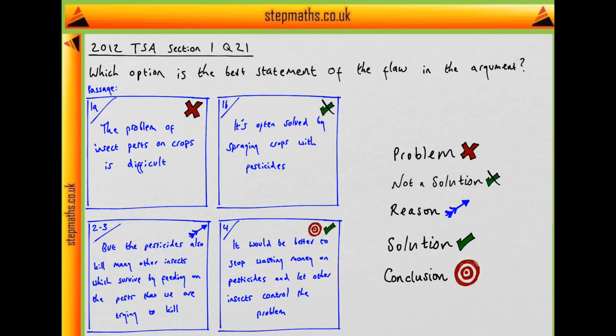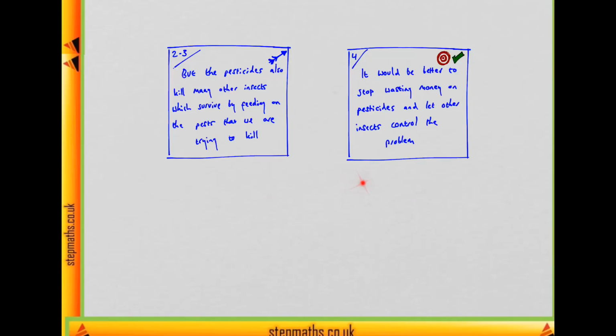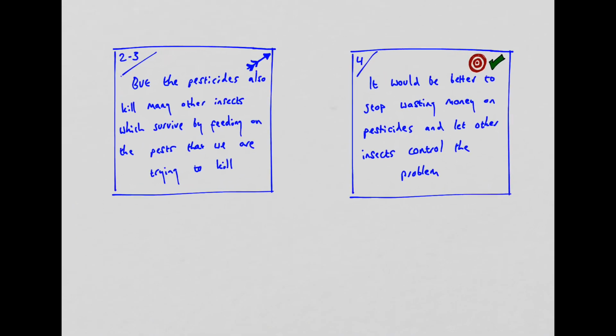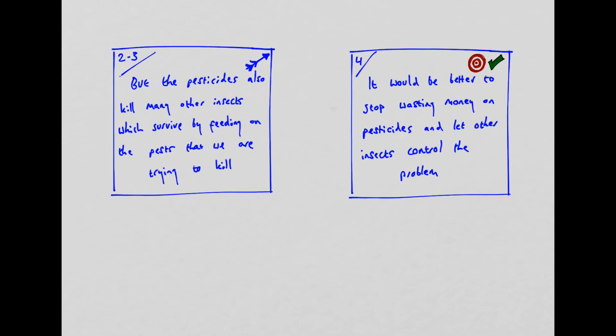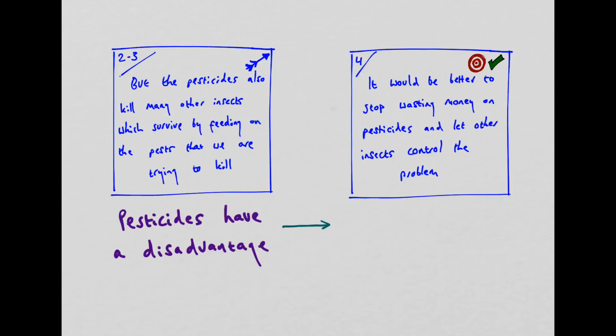Now, every argument consists in a set of reasons and a conclusion. So it's on these two boxes at the bottom which we want to focus. So I've isolated these two boxes, and let's see what each is saying in simple form. Well, what's the reason saying? Essentially, it's saying this: pesticides have a disadvantage. There's a bit more detail, but this simple approach allows us to grasp the argument more clearly. And this reason is used to support a conclusion. What's the conclusion saying? Well, in simple terms, insects are preferable for controlling the problem. So the argument goes something like this: pesticides have a disadvantage, therefore insects are preferable.